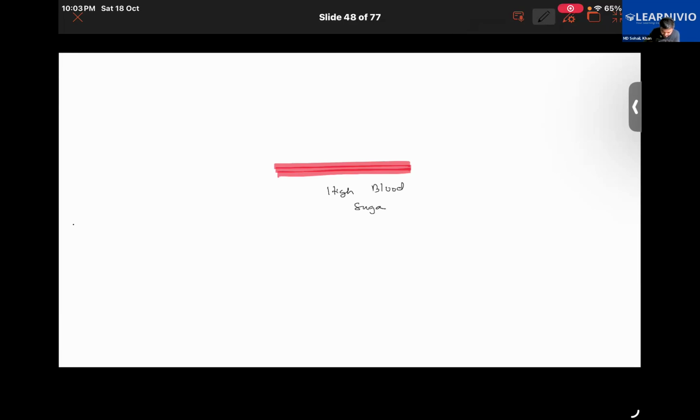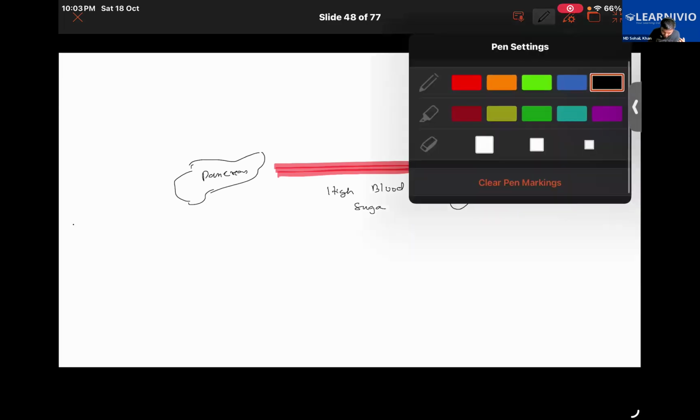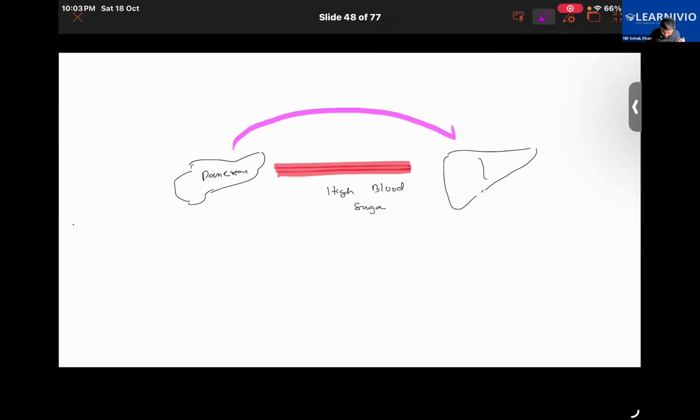In that case, what will happen? Say that this is the pancreas. In the case of a high blood sugar level, it will secrete another hormone that we call, what do we call that?